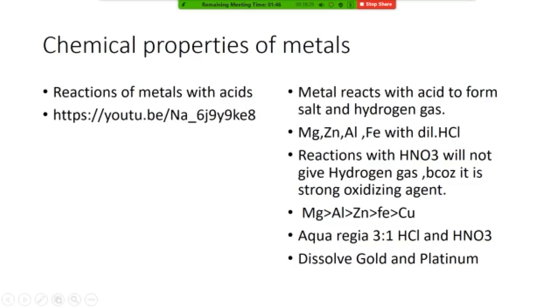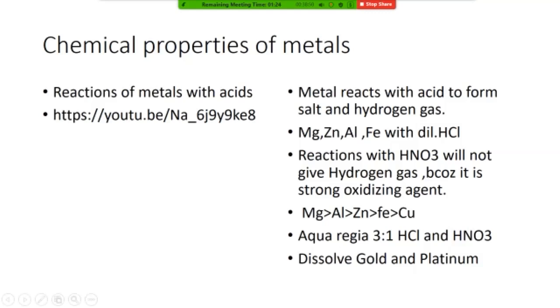Here we are talking about mineral acids. The mineral acids are HNO3, HCl, H2SO4, meaning nitric acid, sulfuric acid, and hydrochloric acid. So when metals react with acid, they are going to form their salt.